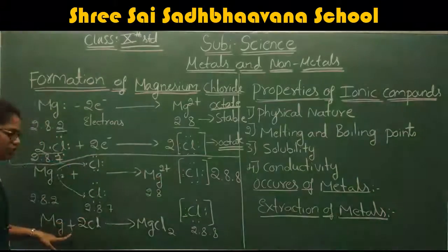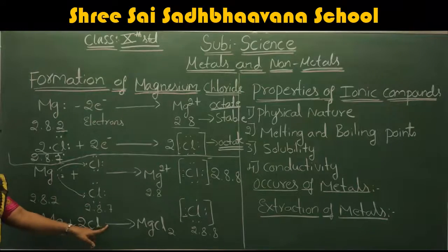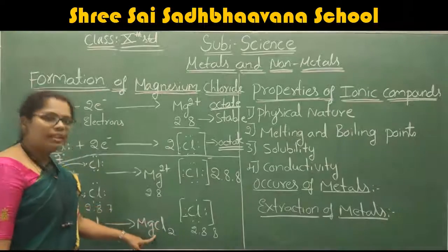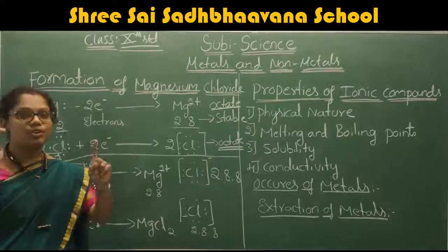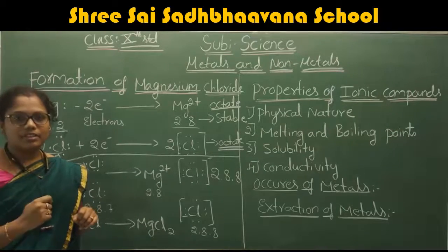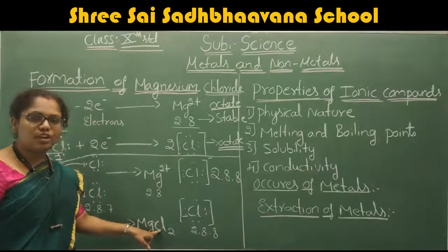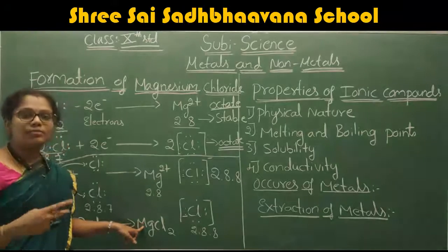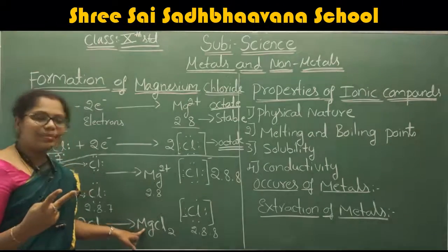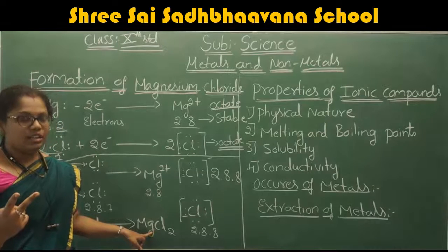Therefore, what will be the overall reaction then? Magnesium plus 2 chlorine give rise to magnesium chloride. Here in the magnesium chloride, the transfer of electron takes place. Magnesium is going to transfer the 2 electrons to the chlorine to attain the stable electronic configuration.